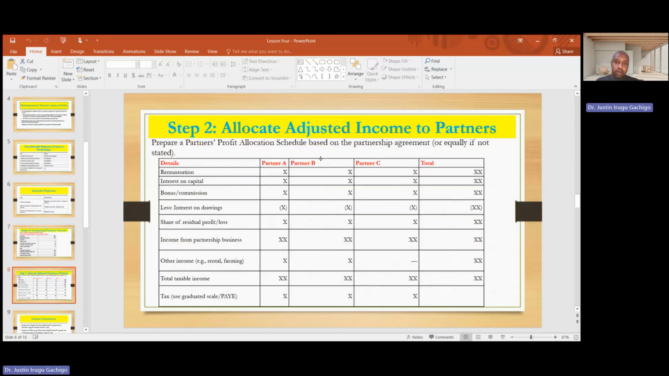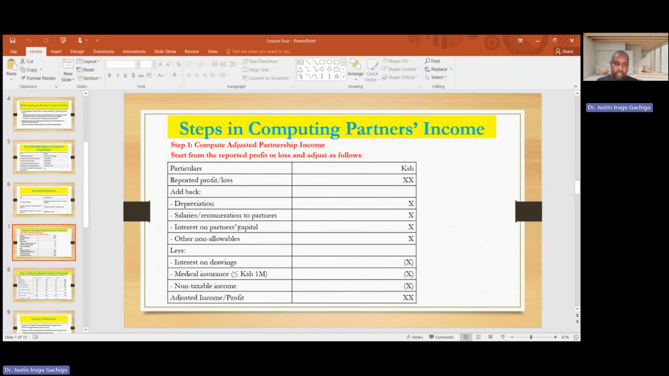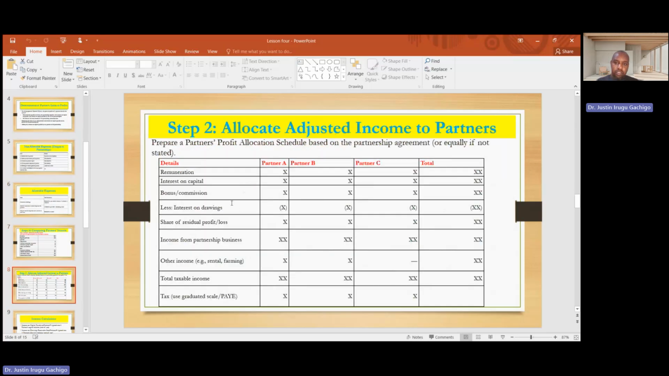Then step 2, you need to allocate adjusted income to partners. So we have partner A, partner B, partner C, and total. We have remuneration. Now we are trying to allocate the adjusted income to the partners. So we have the remuneration, interest on capital, bonus, less interest on drawing, and share of residual profit. After you have allocated all this, then you get the share of the residual profit.